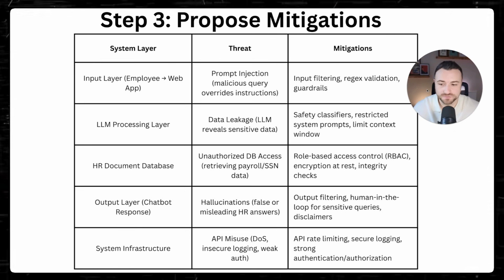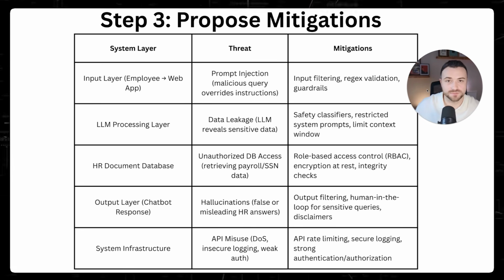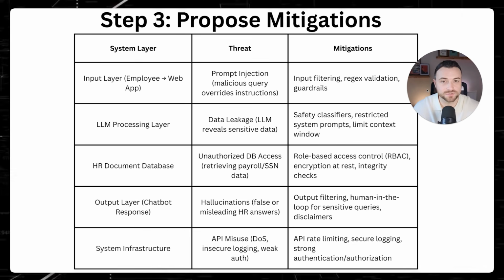Then moving on to hallucinations, it's important to do filtering on the output. We want to make sure that the information that is presented to the person is correct. We can also put disclaimers in there, to double check the information to ensure that it is correct before making any decisions with it, for example.